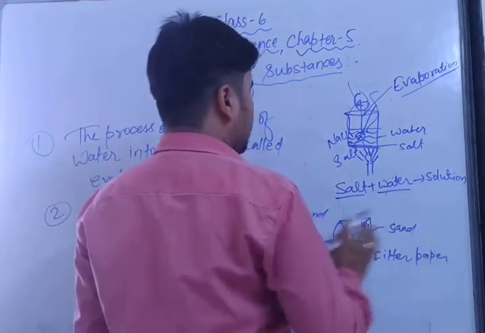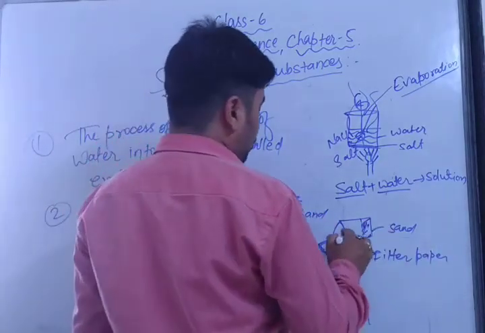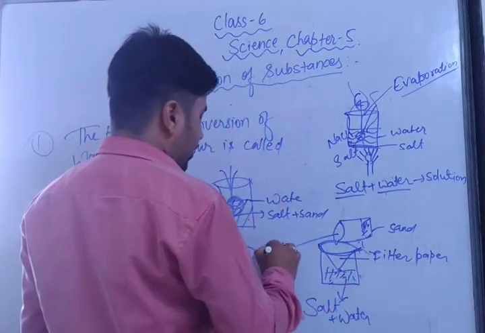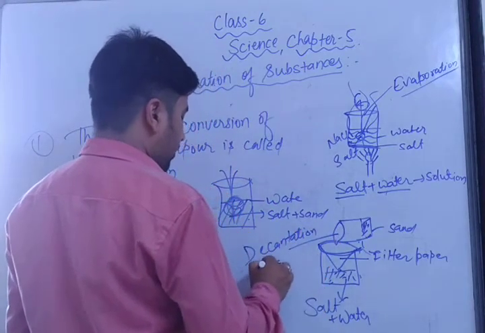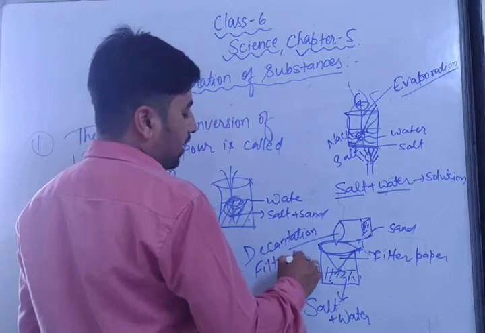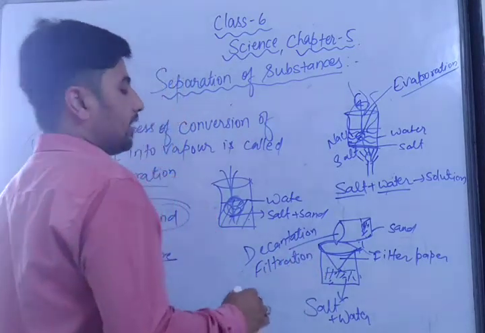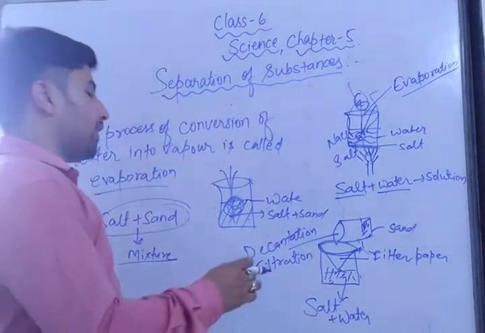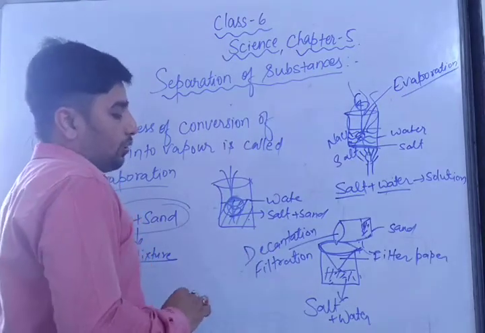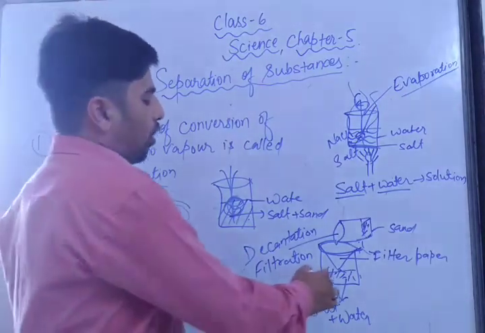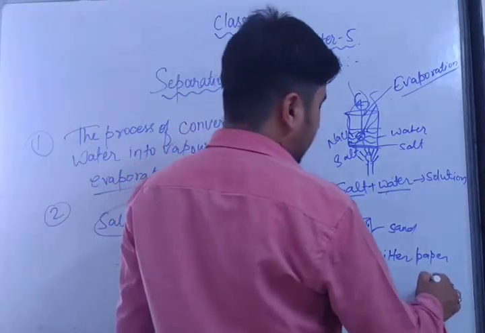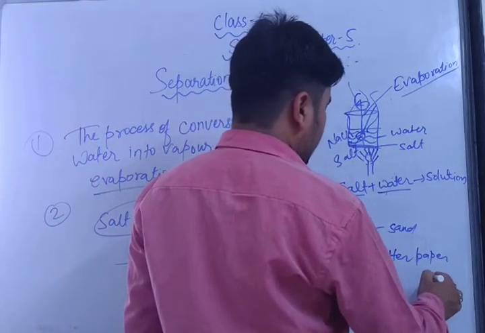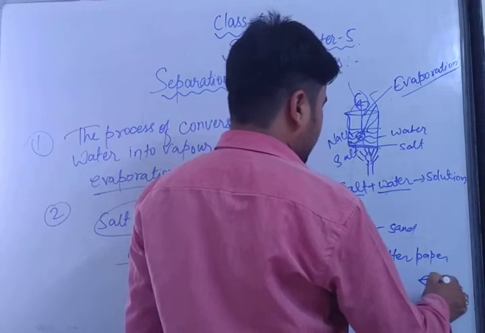Now the sand has been separated with the help of two methods, that is, decantation and filtration. By using these two methods, the sand is separated from this salt and sand solution. Now in this, salt water is there. Now we are taking this filtered part into one kettle. You have seen a kettle, haven't you? You might have seen it also.